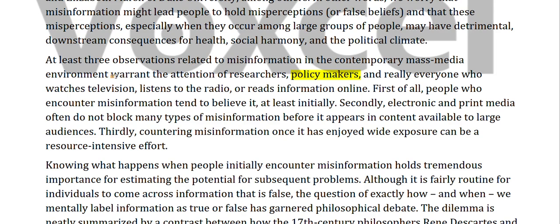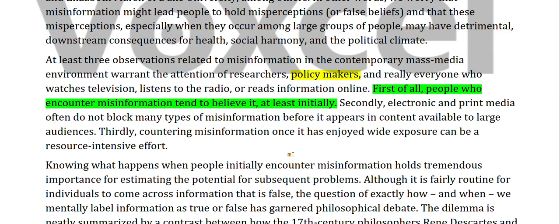So we are given that there are at least 3 observations related to misinformation. First of all, people who encounter misinformation tend to believe it, at least initially. So they are saying the first point is that people who encounter misinformation believe it, at least initially.